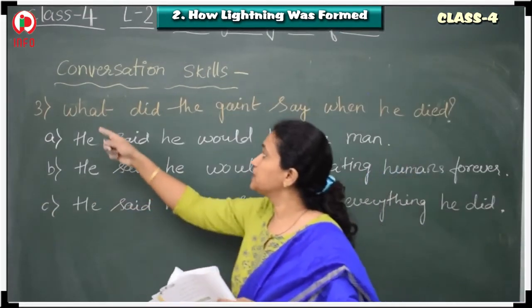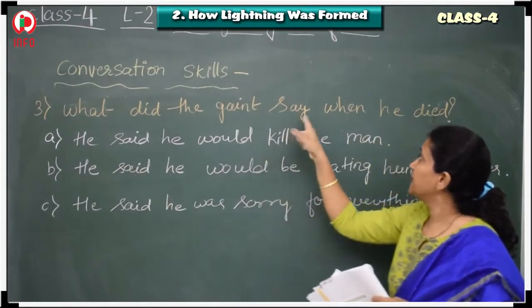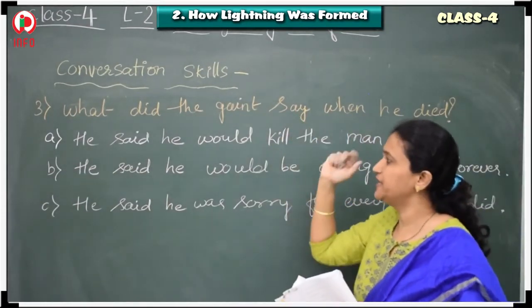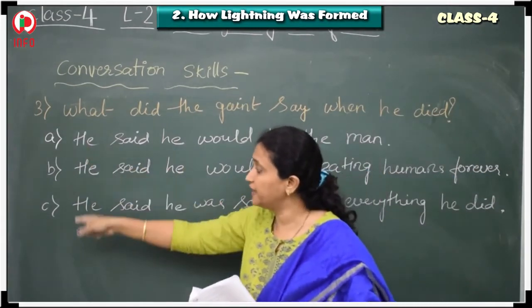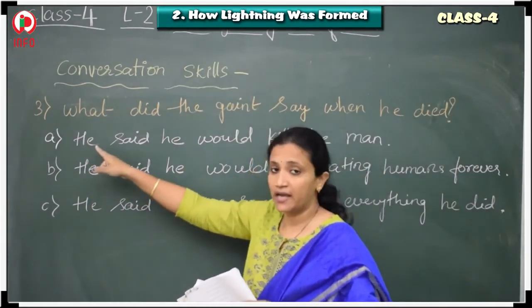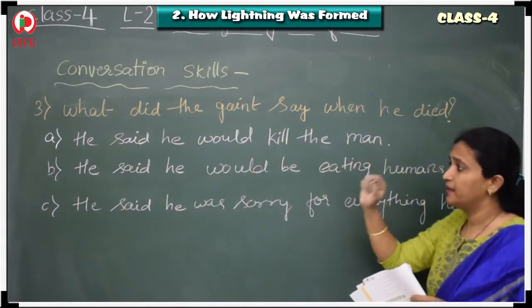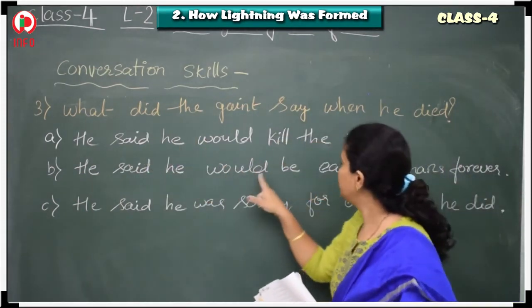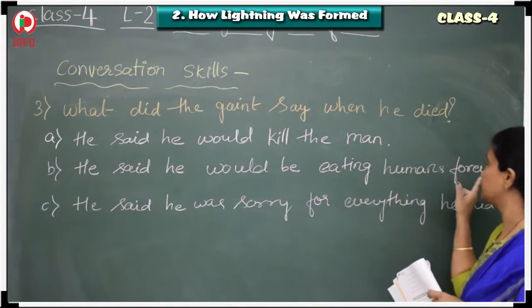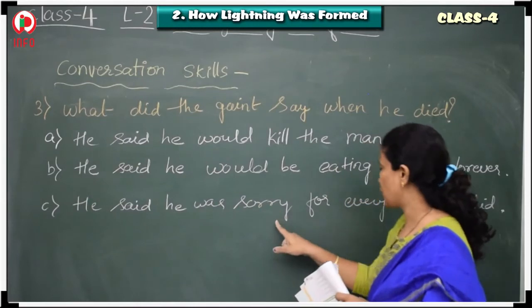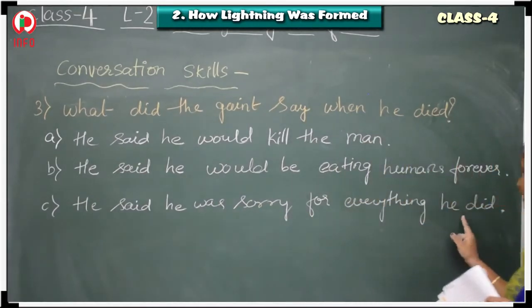So third one is, what did the Giant say when he died? When the monster died, what did he say? That is the question. Now we have again three options. So we have to choose from this. He said he would kill the man. He said he would be eating humans forever. And he said he was sorry for everything he did.